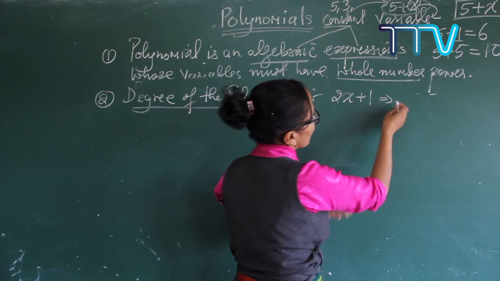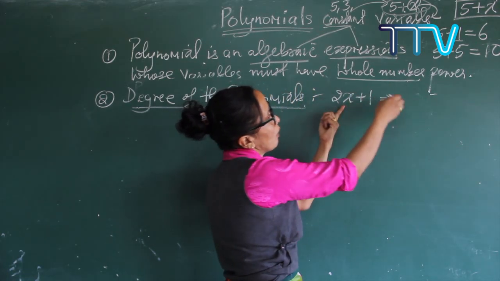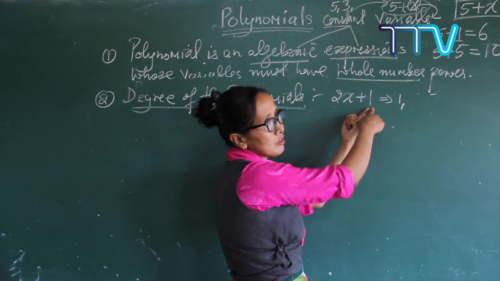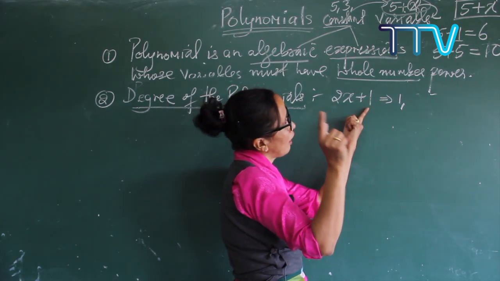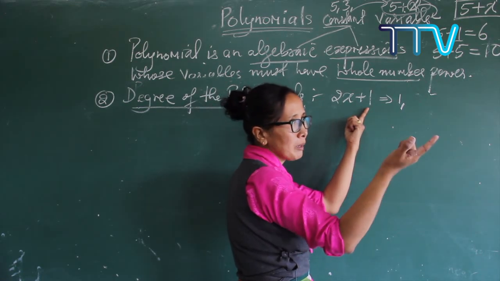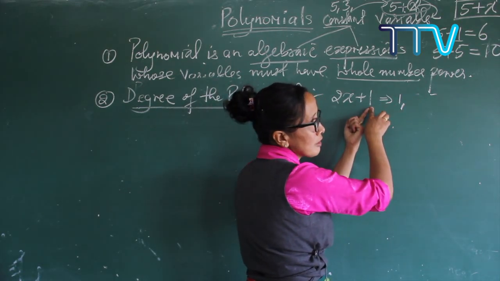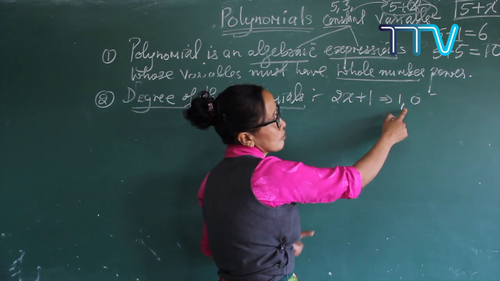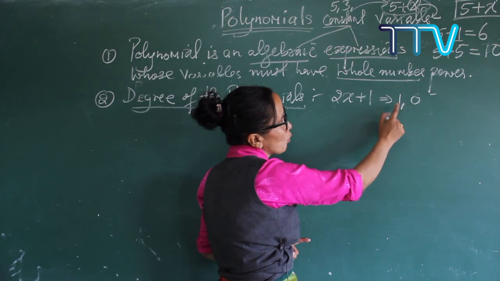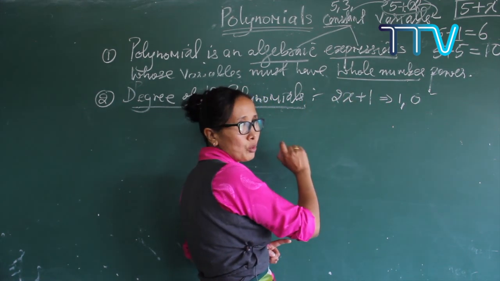Because this variable has a power 1. And what about this one? This one is a constant, and every constant has the variable x raised to the power 0. So here the constant's power is always zero. So if your variable power is 0 and 1, it is a polynomial, as you know.